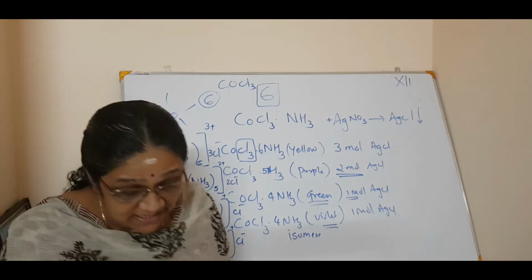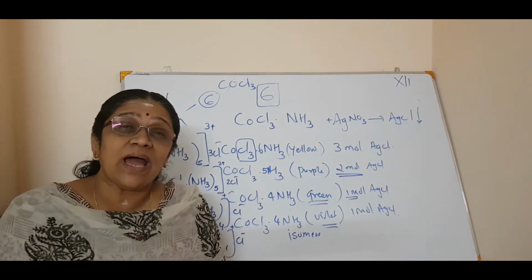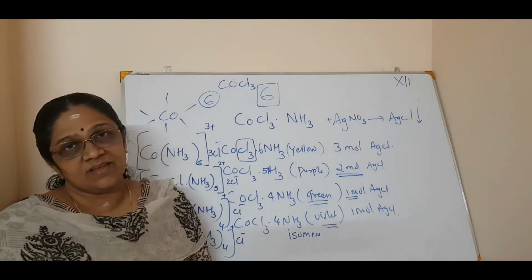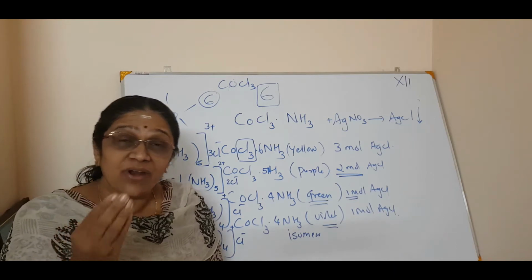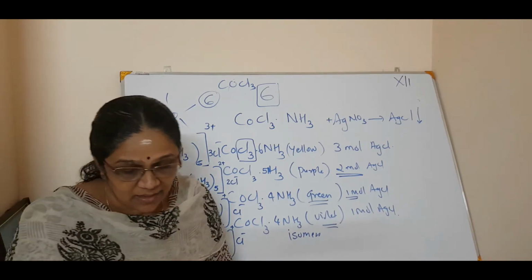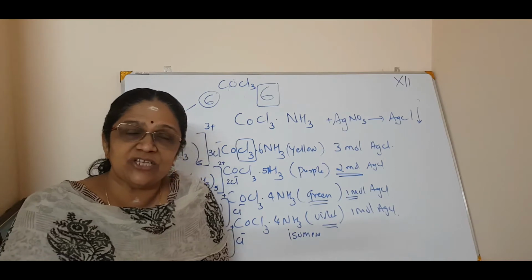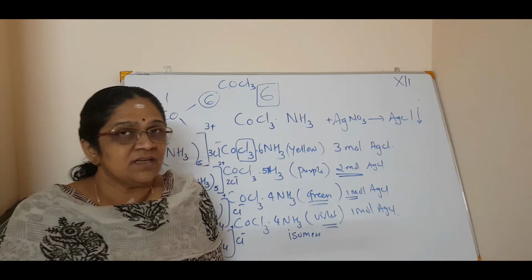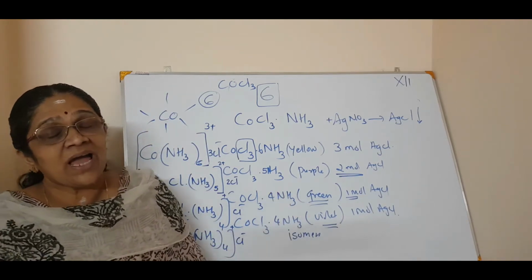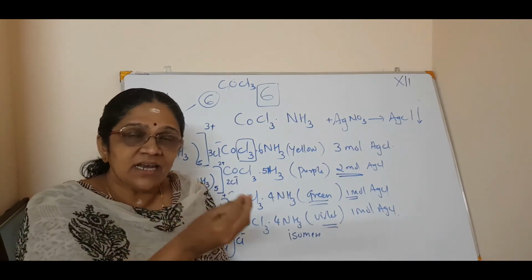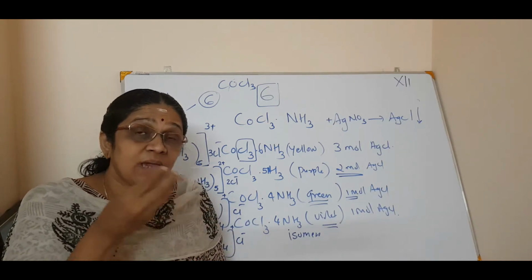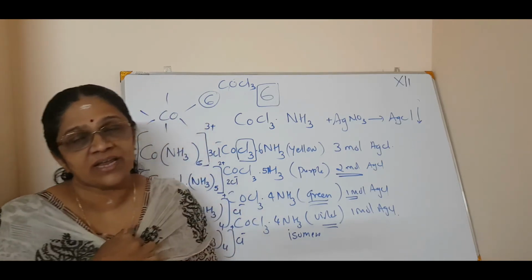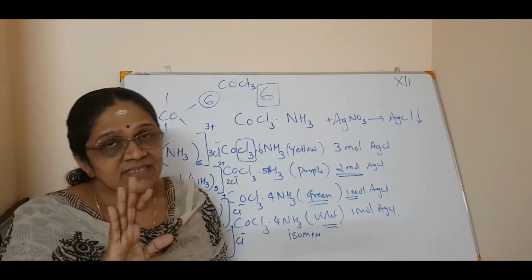Easy. Now the second postulate is that the primary valencies are ionizable. I told you, see, Cl minus. The primary valencies are ionizable in nature and they are satisfied by negative ions. Remember, because chlorine is negative. If it has to ionize, only the ion side can leave. So that is why mostly the primary valencies are negative in charge. That is, they are ionizable.